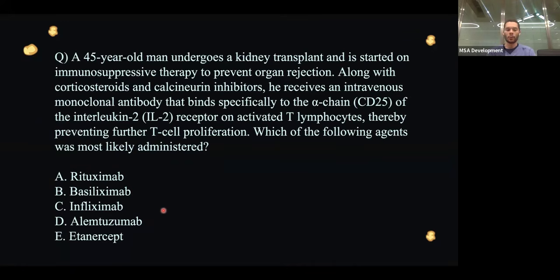Which of the following agents was most likely administered? And the answer to this would be B, basiliximab, which is not an interleukin-2 antibody, but a CD25 antibody. It acts as an interleukin-2 receptor antagonist.